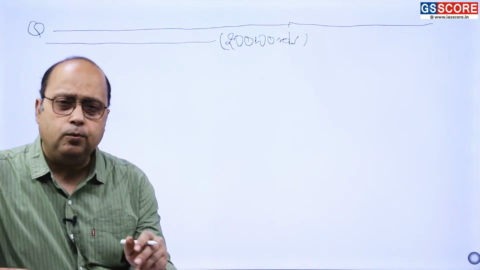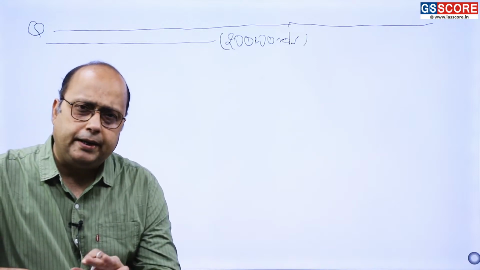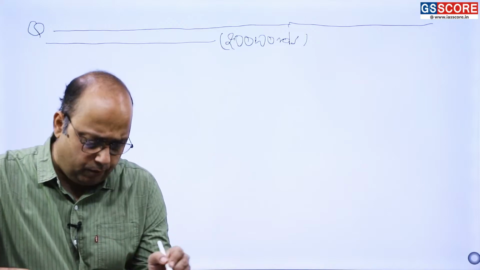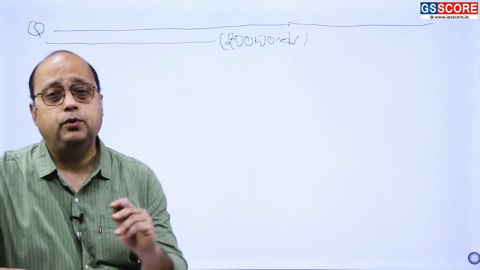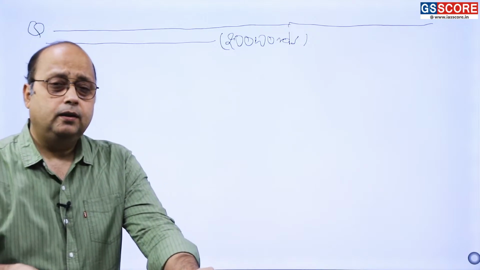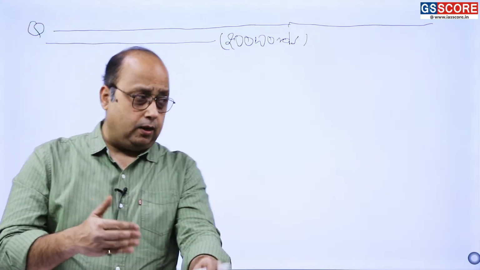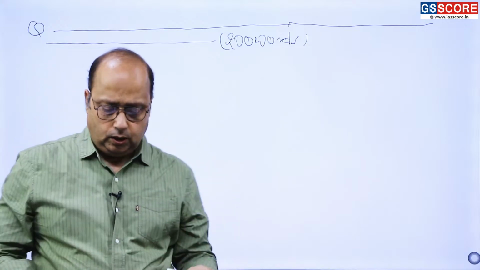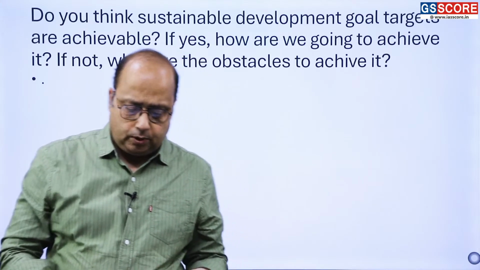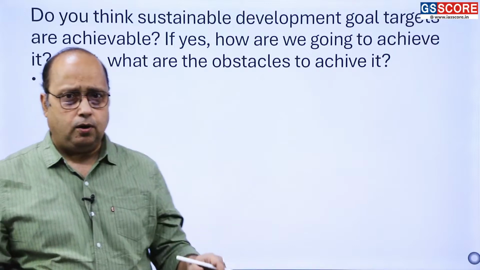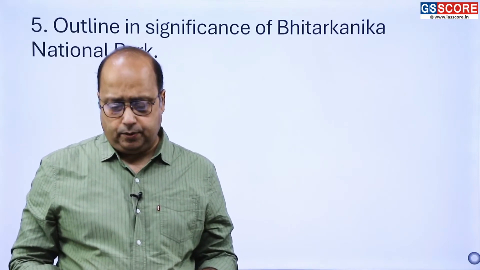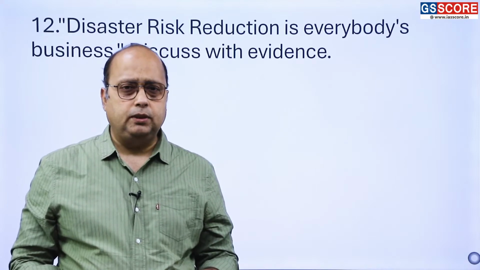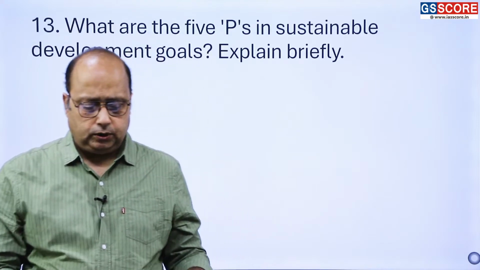What do we normally do? We start writing immediately. We find the question, we circle the key demand of the question, and we start writing the answer. This is where I want to give a hint, and on the basis of that I'm going to discuss the rest of the questions. I have the rest of the questions available with me, and I'm going to guide you how to plan for these questions and how to manage them so that you can achieve the desired demand of the question, right?